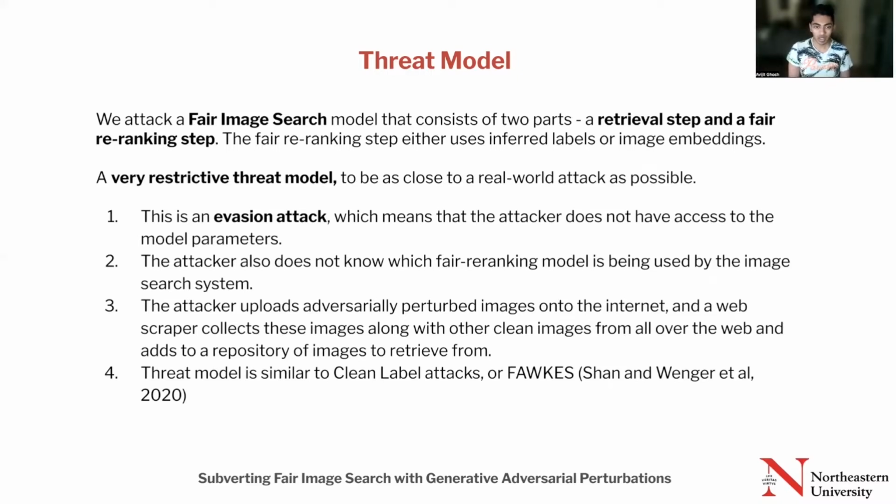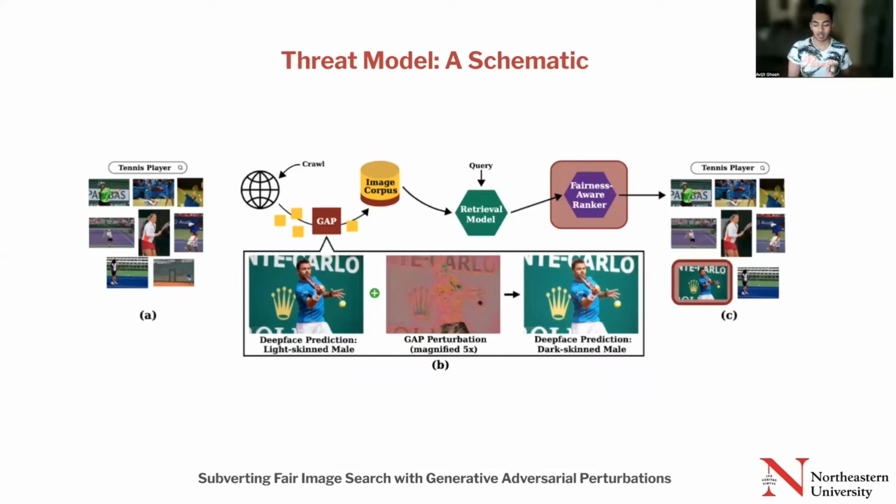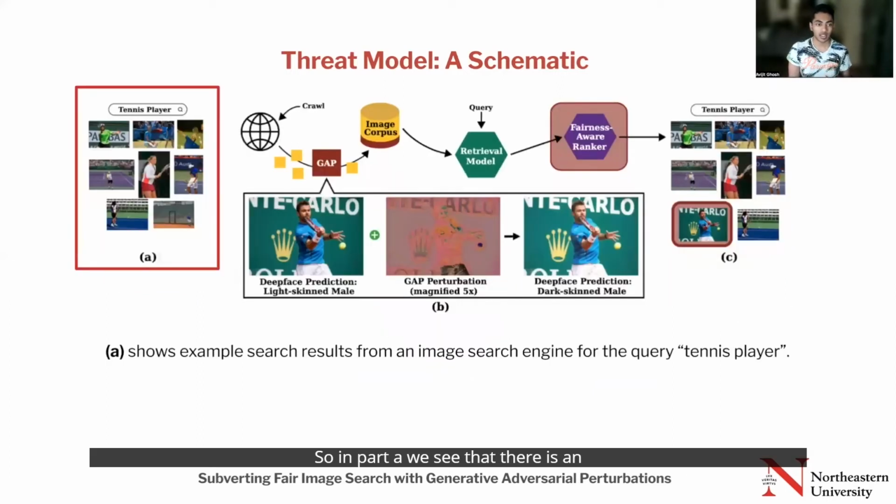So this is what the attack looks like. In part A, we see an example search result. When somebody searches for the query "tennis player," we see the search results having people of different skin colors, different genders, and so on. So it's pretty diverse.